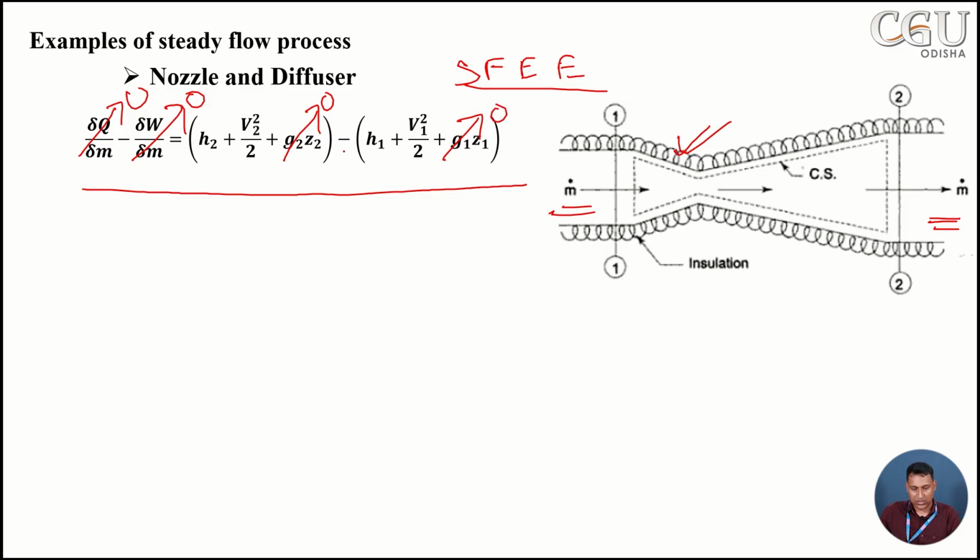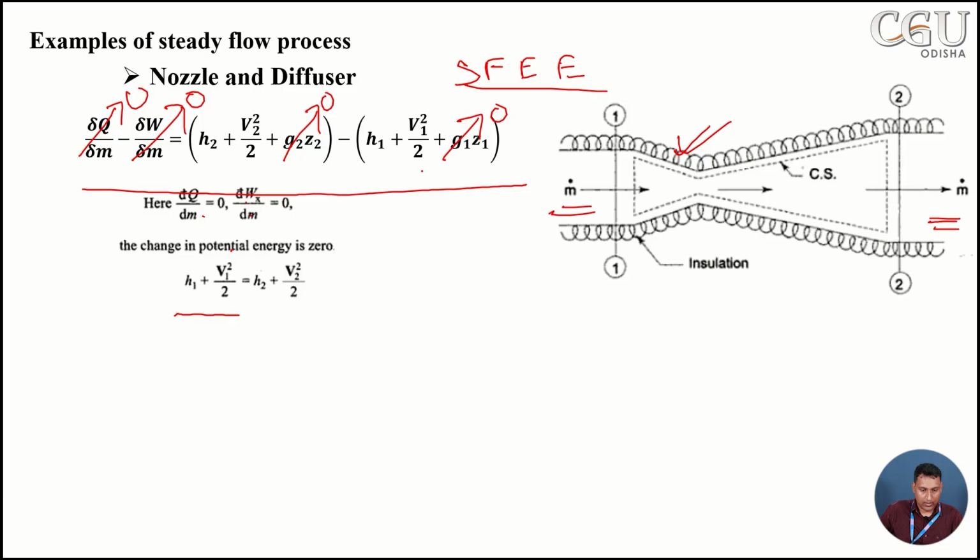So del q by del m is 0, del w by del m is 0, and the potential energy is 0. Now the expression becomes h1 plus v1 square by 2 is equal to h2 plus v2 square by 2.